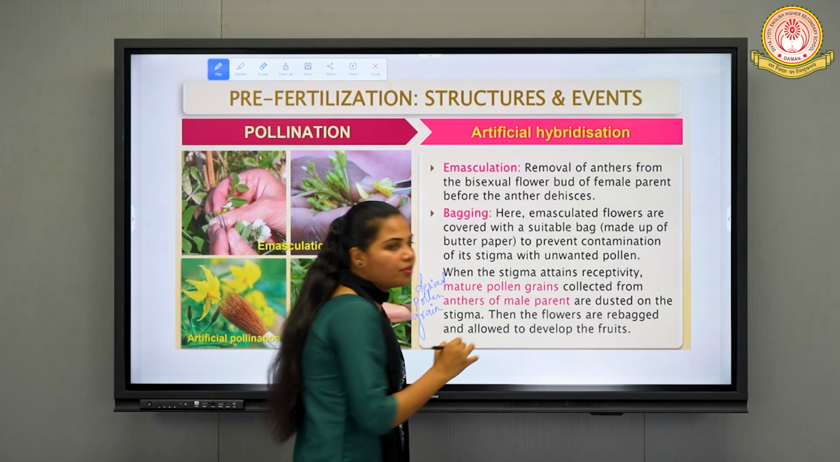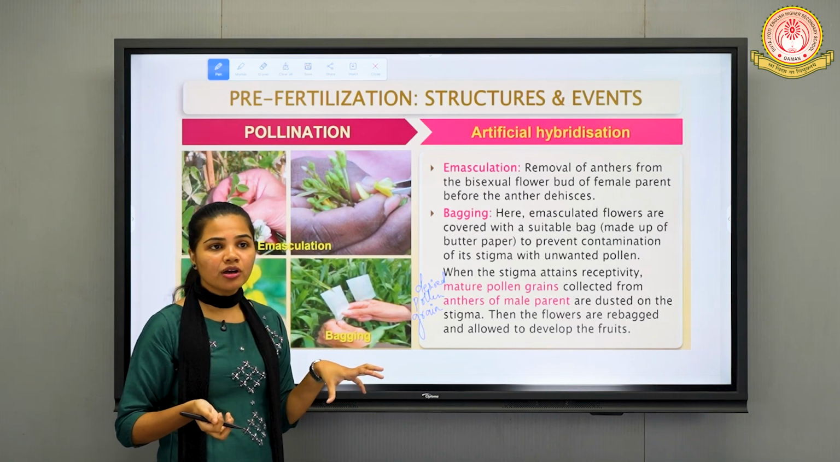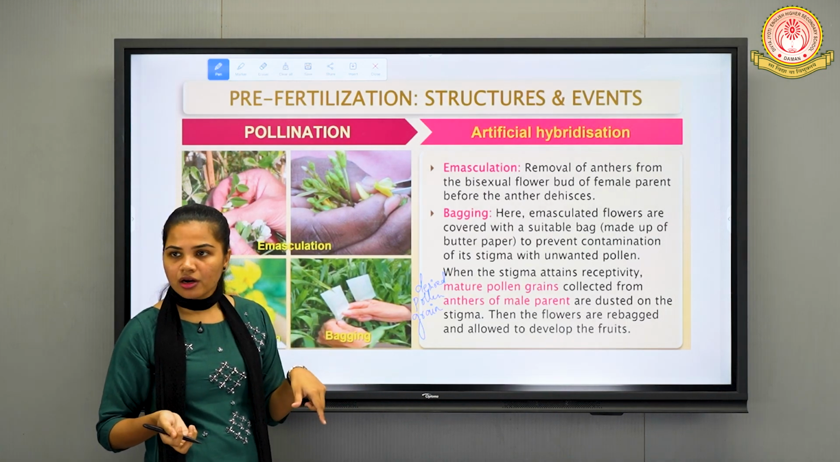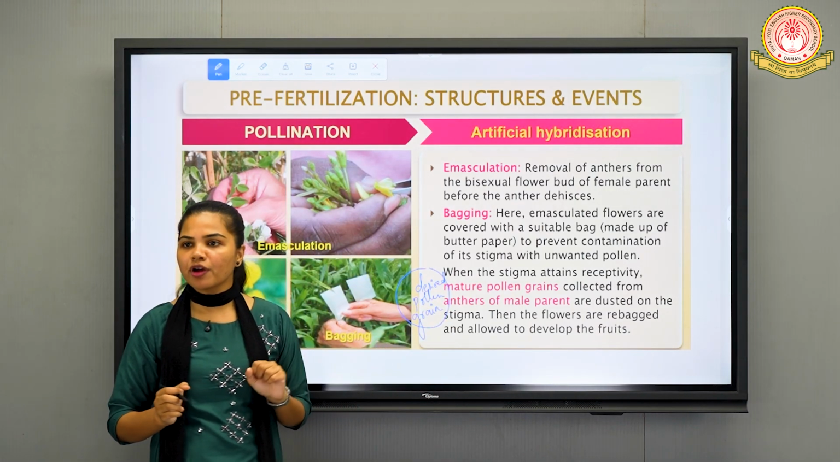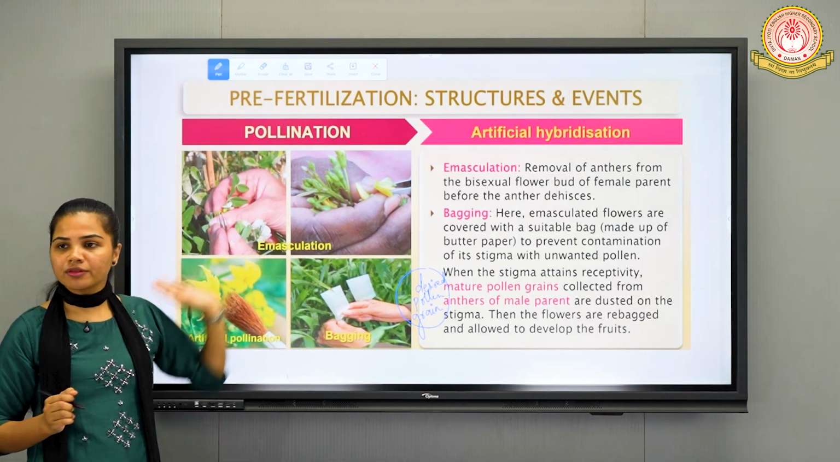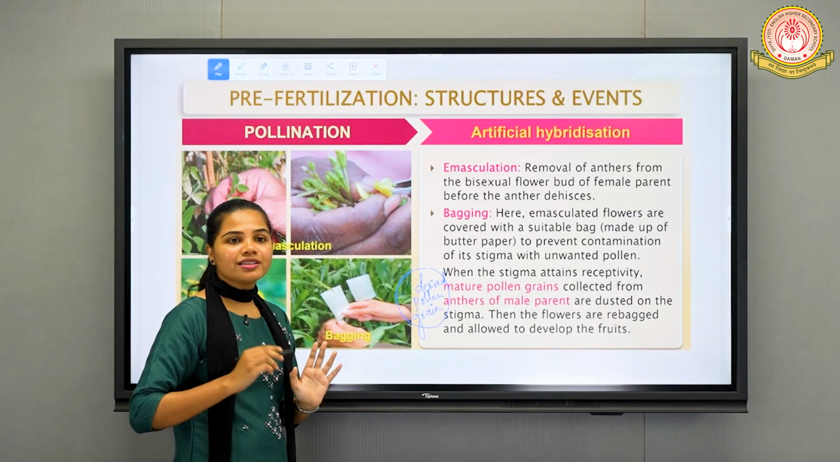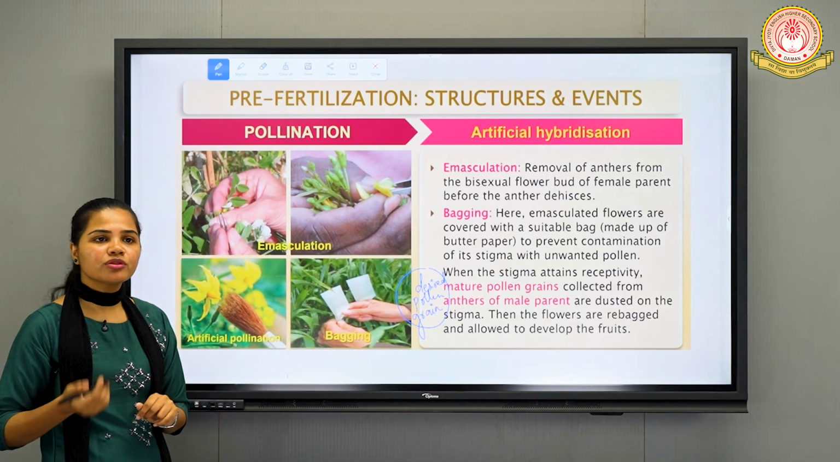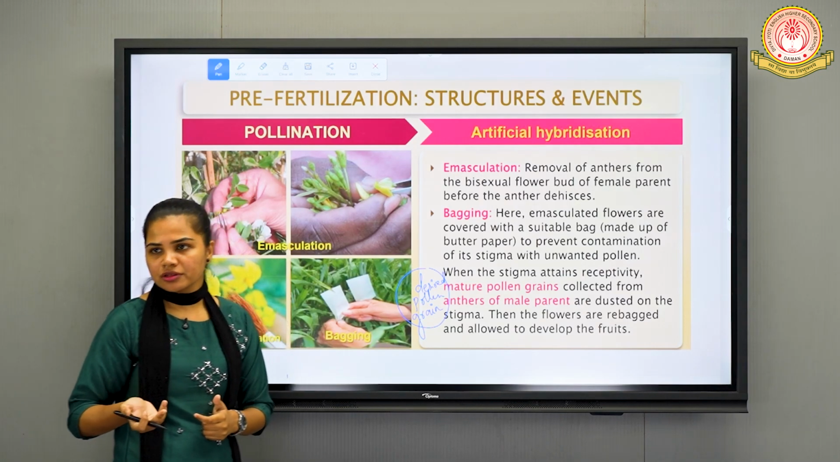Desired type of pollen grain, because we want only the desired pollen grain to land onto the stigma of the emasculated flower. But this desired type of pollen grain is not coming from the same flower, right? Because we have already emasculated that flower. We have removed the anthers, right? So we are taking the desired type of pollen grain. We, that means a professional botanist, you can say, or the plant breeders.